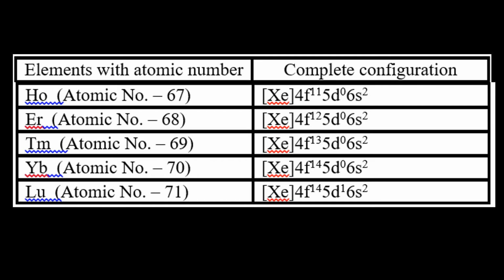And lutetium, 71, has electronic configuration 4f14 5d1 6s2. This is also an exceptional case. In lutetium the f orbital is completely full, and that is why the electron goes into the 5d orbital, 5d1. So in the lanthanide series, lanthanum and gadolinium are the exceptional cases. When you write the electronic configuration, you must remember this.